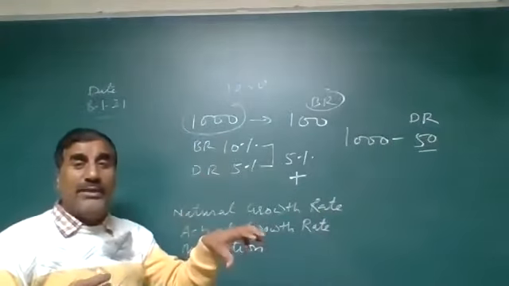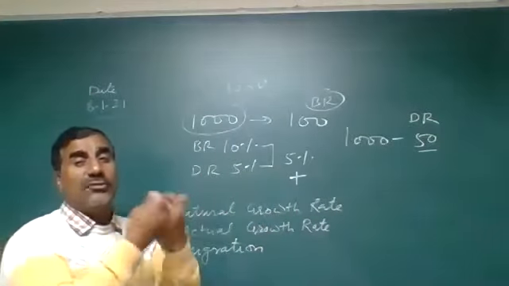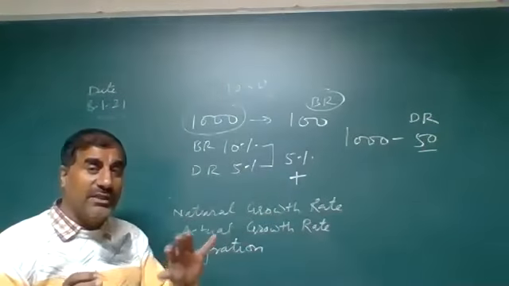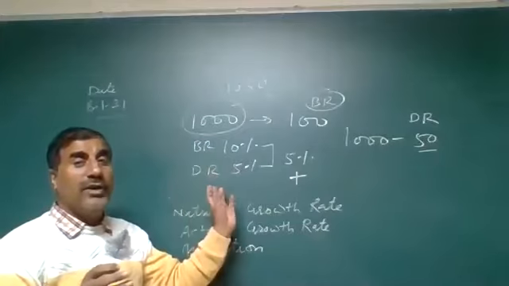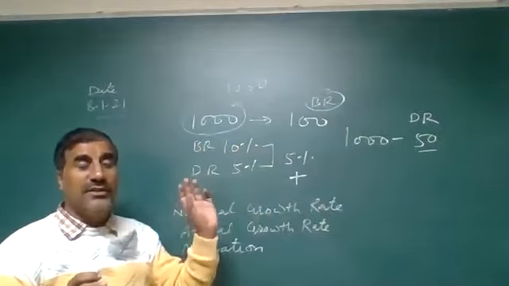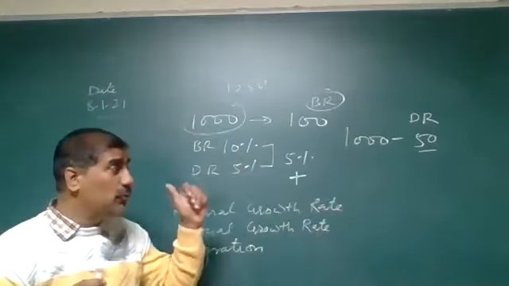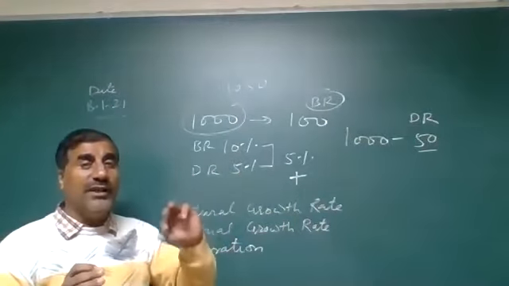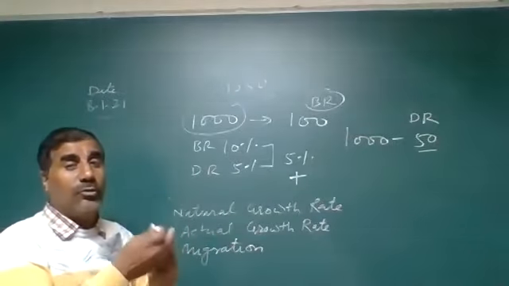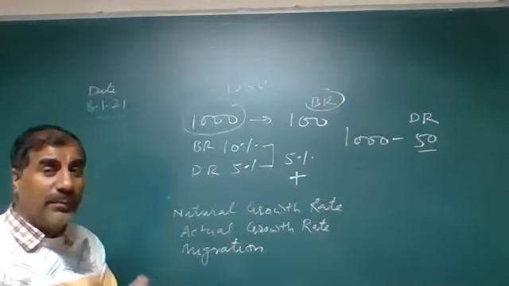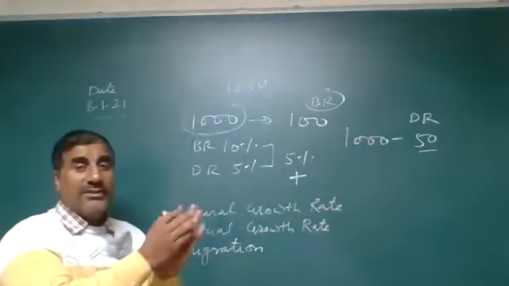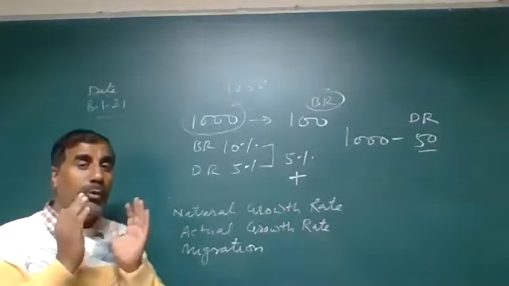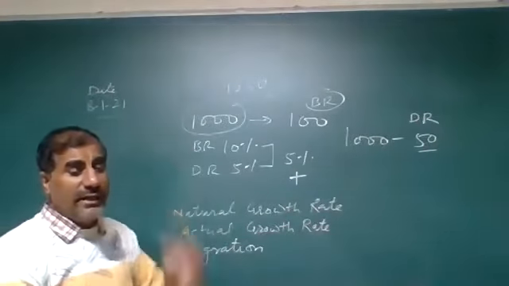No doubt, birth rate has been controlled. But at the same time, death rate is also controlled due to the good medical facilities. That's why population is increasing. क्योंकि बर्थ रेट तो कंट्रोल हो गई, सेम टाइम डेथ रेट भी कंट्रोल हो गई है. क्यों? ड्यू टू द गुड मेडिकल फैसिलिटी. That's why population is increased. So these are the factors which are responsible for population change, birth rate and death rate.